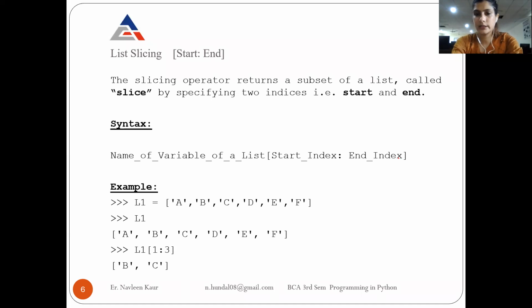Sometimes it will come like this: the name of the list and both the indexes empty. In that case, what will you consider? Both the indexes are empty, only a colon is mentioned. So it means you have to consider it from the start and go till the ending. It means the output will be the whole list.